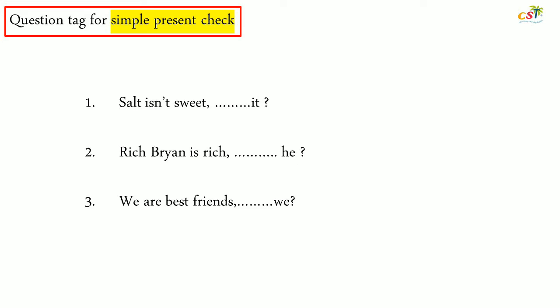Number 1. Salt isn't sweet. It is true, right? Salt isn't sweet. The question tag? Yep, is it? Number 2. Rich Brian is rich. So, isn't he? Positive to negative. The last, we are best friends. Are becomes aren't. Aren't we? Yay, excellent.